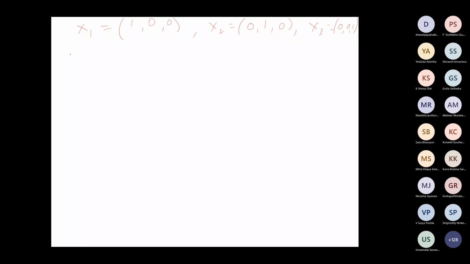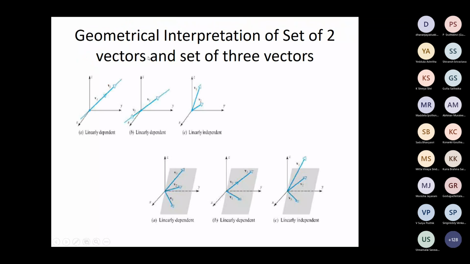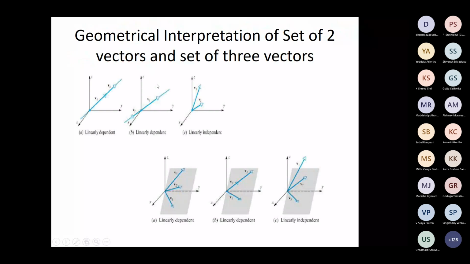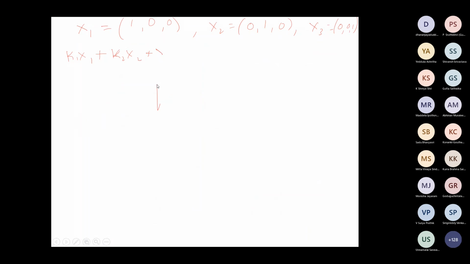That is k1 x1 plus k2 x2 plus k3 x3 equal to 0.